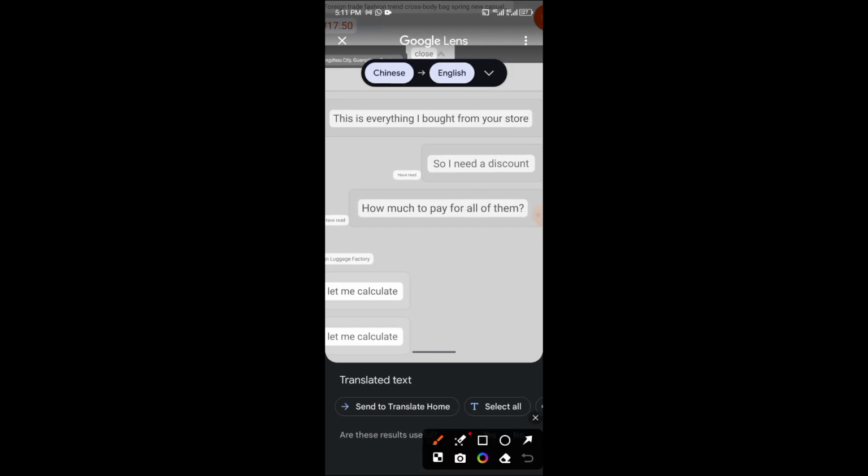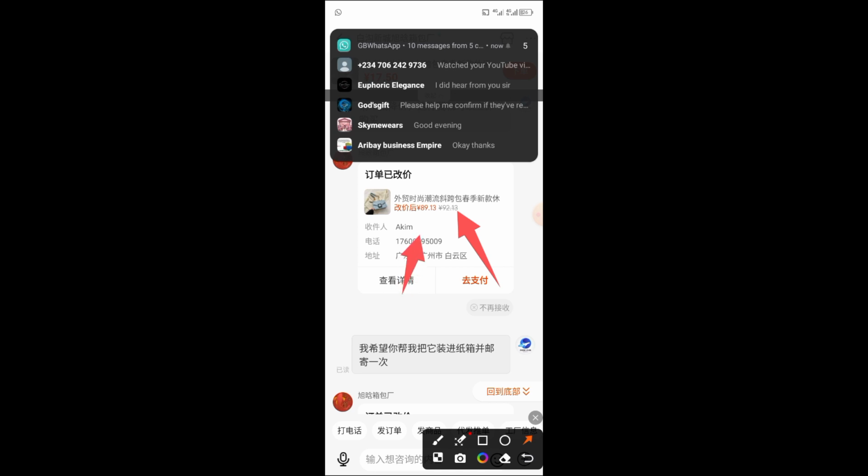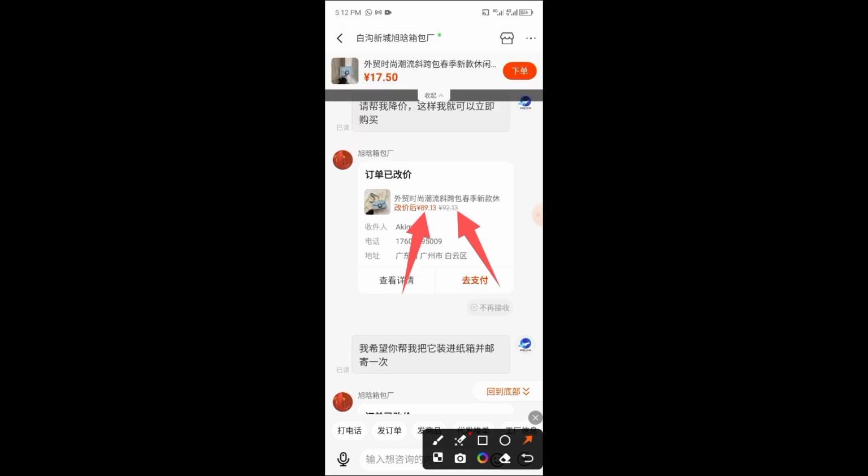This is where I told the supplier here. I said I need a discount, and I said how much to pay for all of them. This is the first one. He adjusted this price. This is the initial price here. This is the initial price, and he adjusted it to 87 from 92. He adjusted to 87, and the same thing applicable to the local shipping fee too.